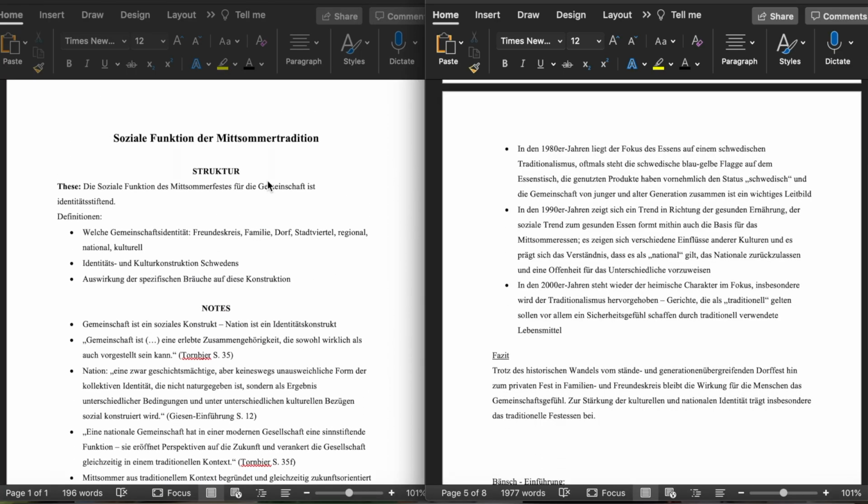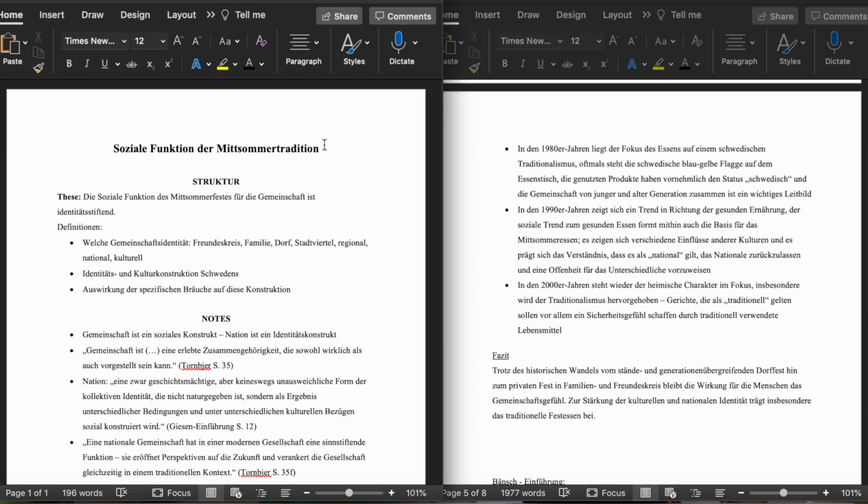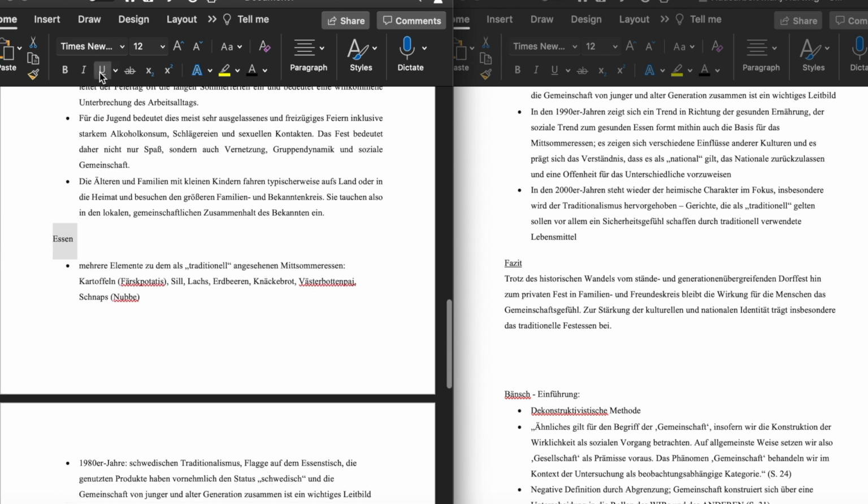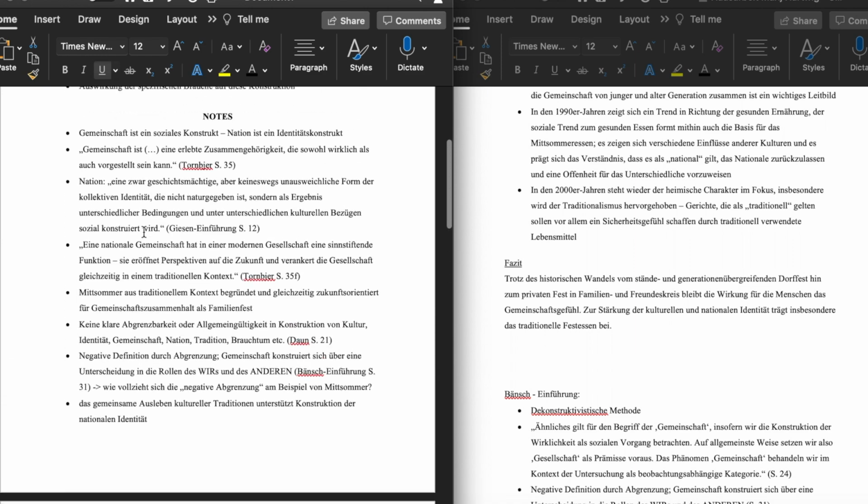So here you can see that I'm setting up a new document, which loosely has the structure that I'm planning to use. So I'm already trying to put down the 3 main arguments that I'm going to use, or that I'm going to follow, and these will also make up my main body of the text. And I'm putting in headings to mark where my chapters are going to start and end, so to get a little bit more structure. And also I'm marking where I still need more content, so what kind of topics I still need to research, and so I get a better overview.